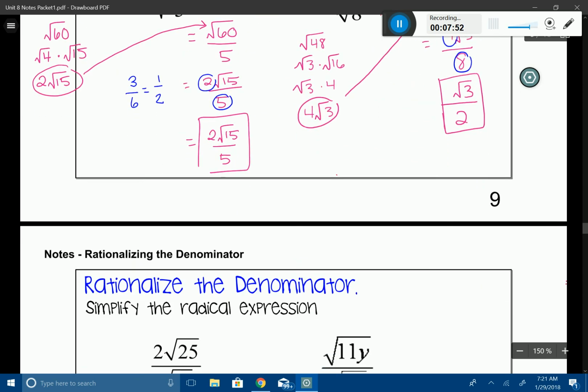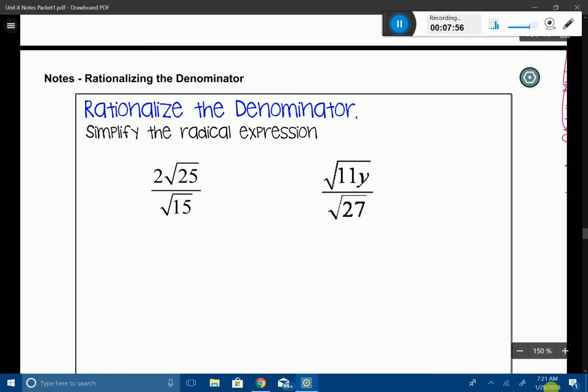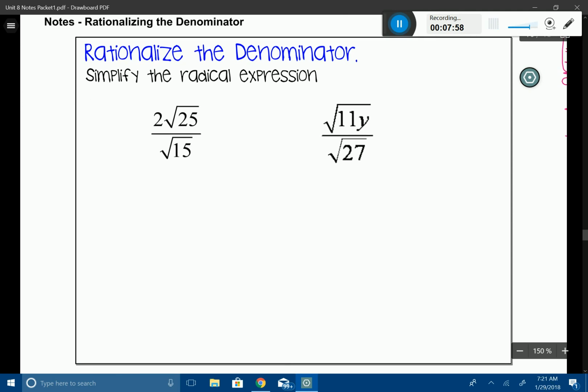Okay, let's bump it up just a little bit. Try a couple more problems here. All right. Here we have another situation where we have to satisfy rules 2 and 3. So I'm going to start this problem by rationalizing the denominator. So I'm going to multiply by root 15 on top and root 15 on the bottom.